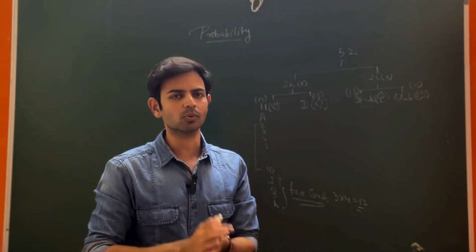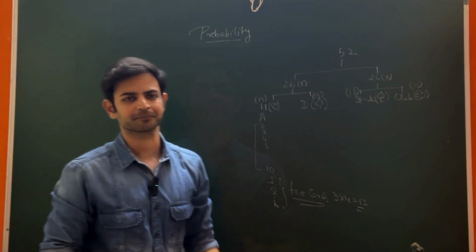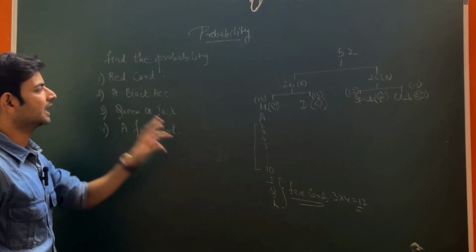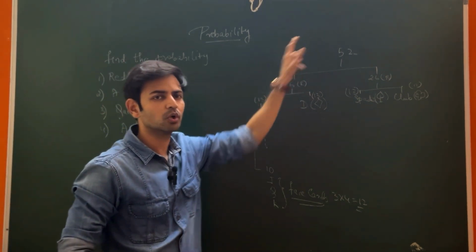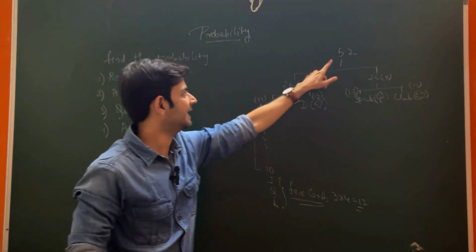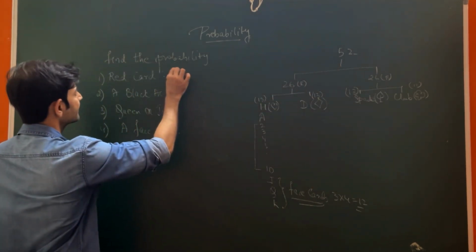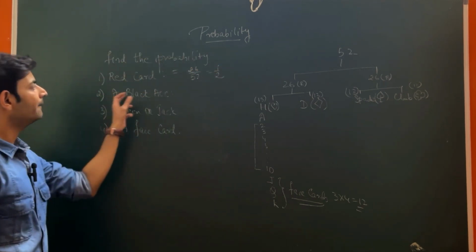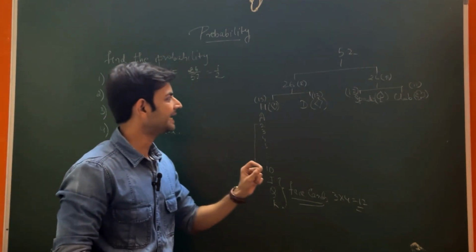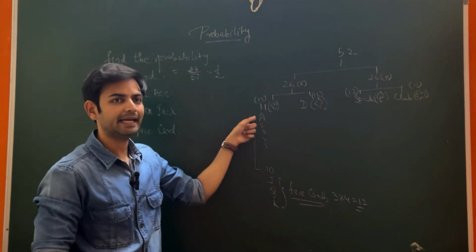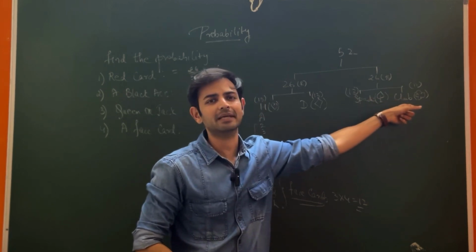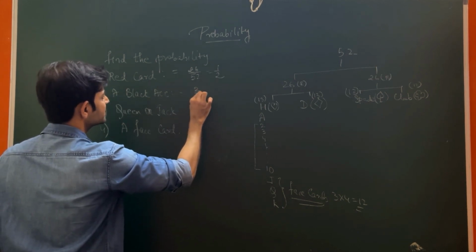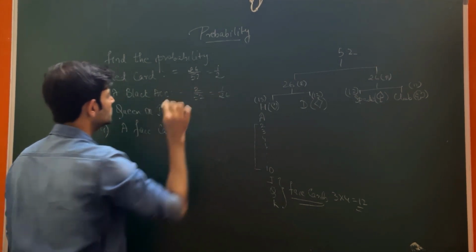Now let us take a question to understand this concept better. Find the probability of a red card. So we have 26 red cards out of 52. So 26 becomes our favorable outcomes and 52 becomes the total outcomes. So this is 26 upon 52, which is equal to 1 by 2. A black ace, which means ace is your A. There are 2 black aces here, one can be club, one can be spade. So this will be 2 upon 52, which is equal to 1 upon 26.